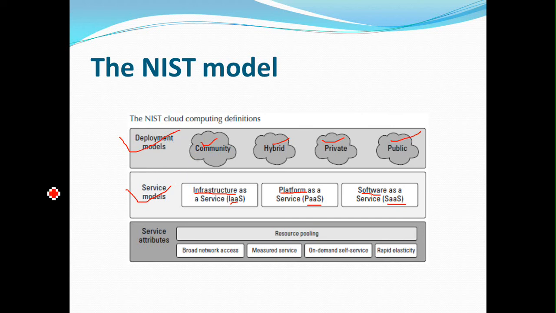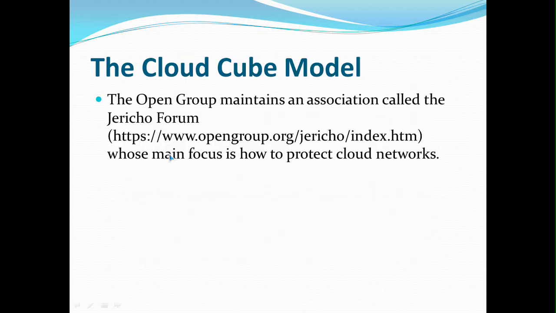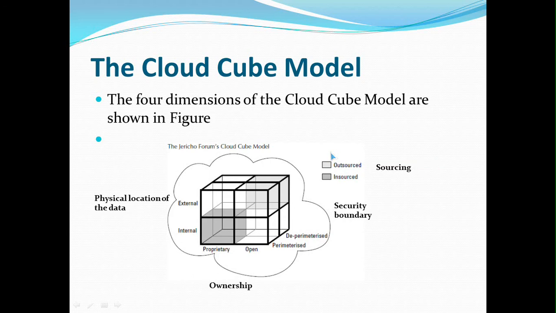As we are well aware, the name itself speaks about it. Public means this cloud will be available publicly. Private means it will be restricted only to some organization, because it will be private. Hybrid means there will be a combination of private, public and community. And community means it will be situated with respect to some community. Then another aspect they have utilized here is the service model.